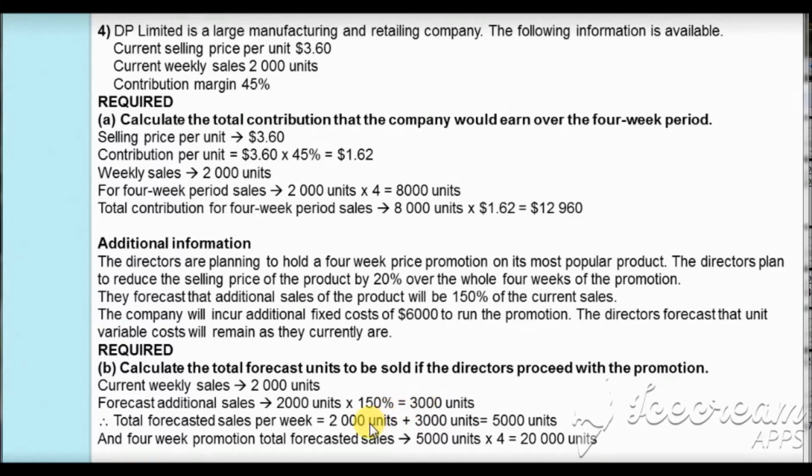So the total weekly sales will be the current sales, which are 2000 units, plus 3000 units, which will be 5000 units. This is for 1 week and the period of promotion is for 4 weeks. So for 4 weeks it will be 5000 times 4, which will be 20,000 units, the total forecasted sales during the promotion period.